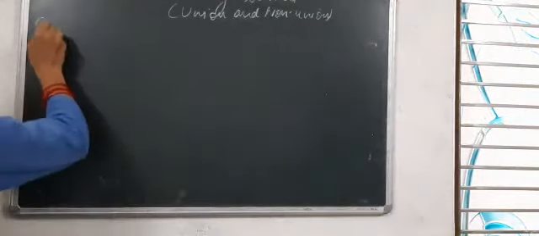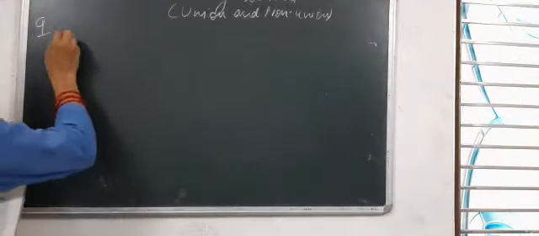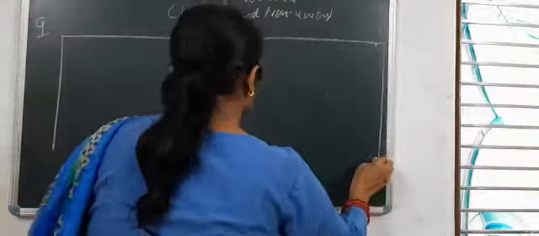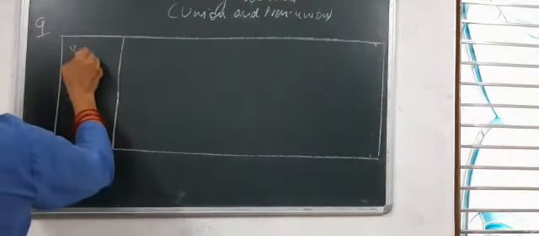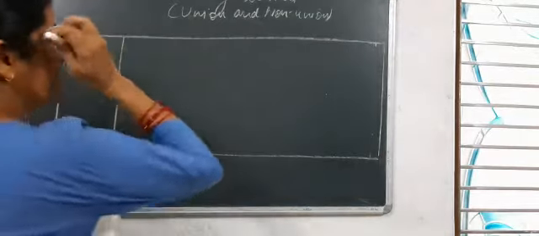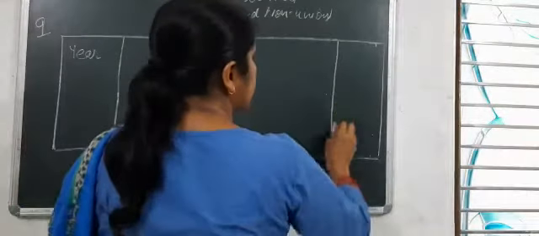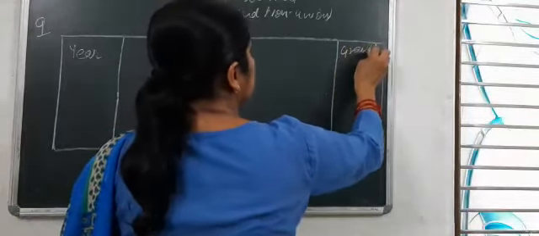Now come to question number 9 again. Here also the same trade union, non-trade union. This also you have to solve it. Here same questions are there, 7, 8, 9. Grand total.